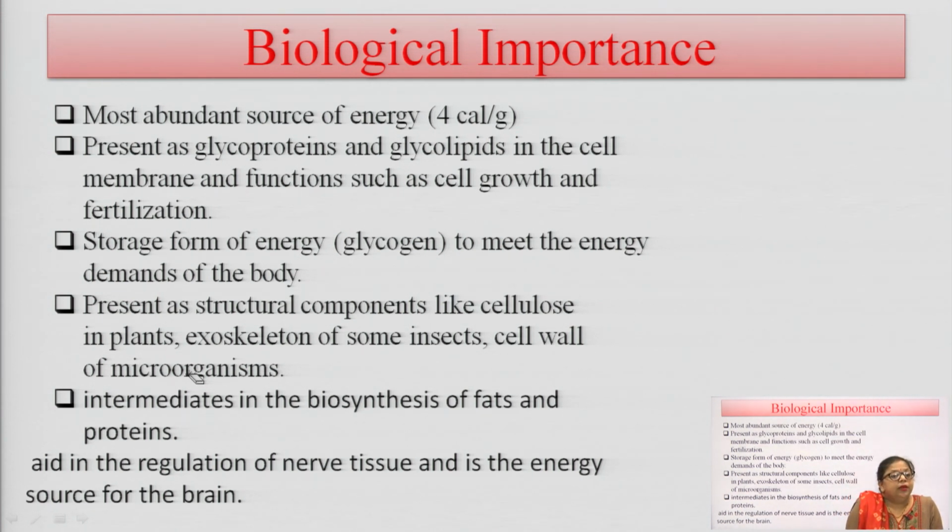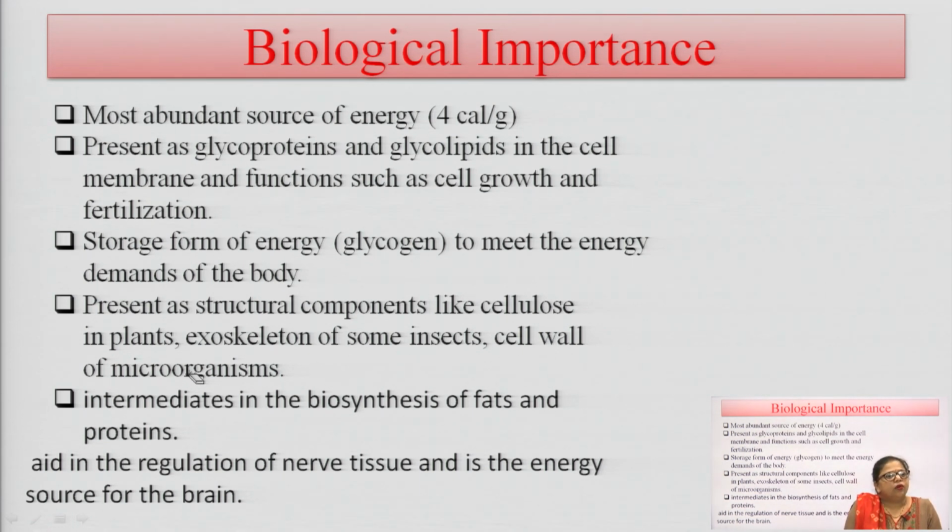What is the biological importance of polysaccharides or all types of saccharides? They are the most abundant source of energy, and are present in glycoproteins and glycolipids in the cell. They combine with proteins and lipids easily in the body to form glycoproteins and glycolipids, and help in the structural maintenance of our body.